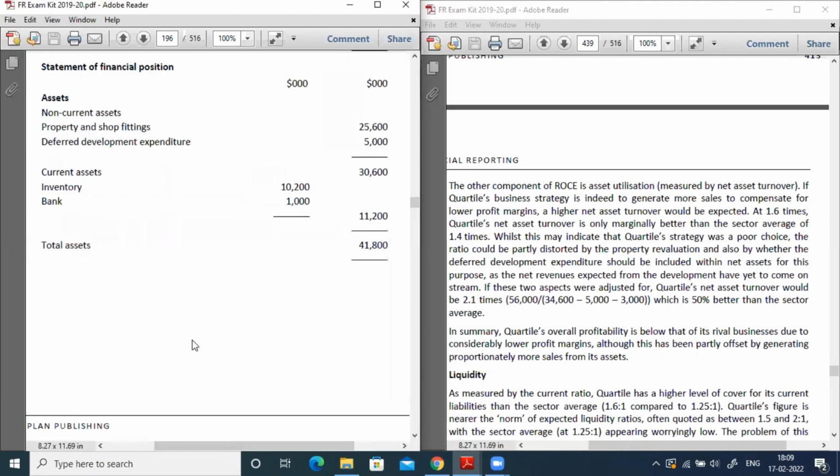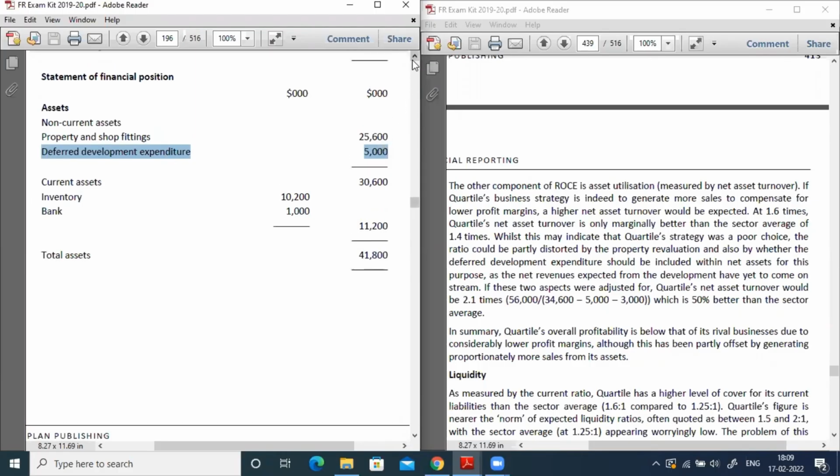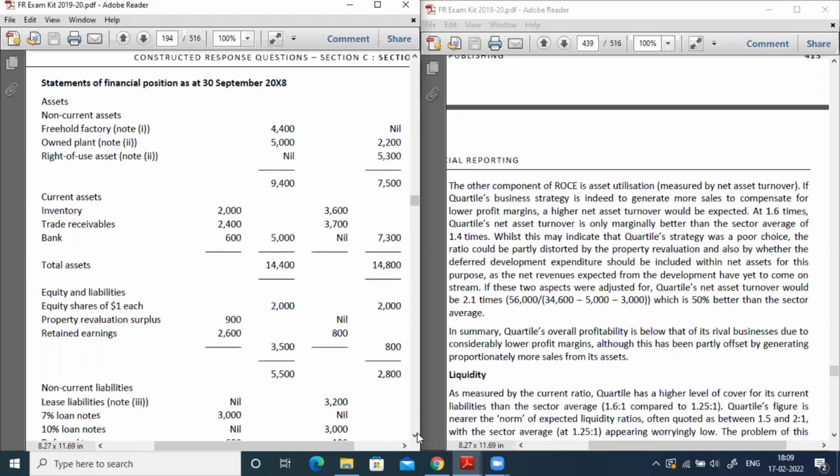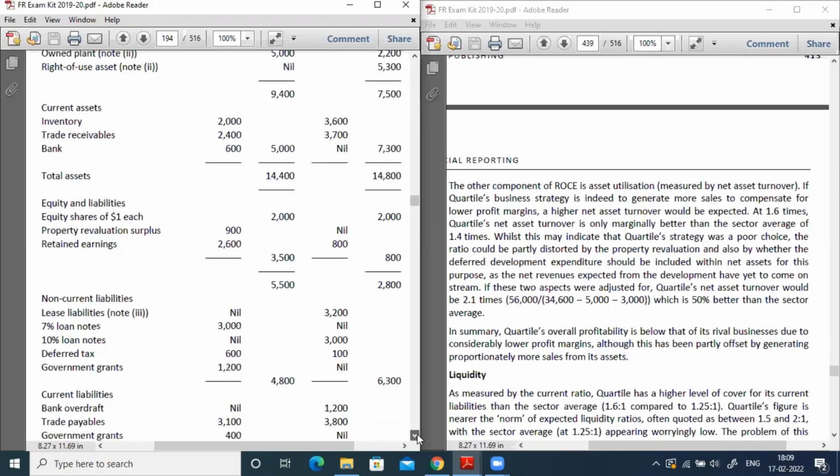But an important thing you need to consider is that in your total assets, there is deferred development expenditure. Now, if you try to exclude that, the 5,000 is a development expenditure, and one more element is also there, related to the revaluation. Now, let me open my statement of profit and loss account. You can understand this revaluation effect also.